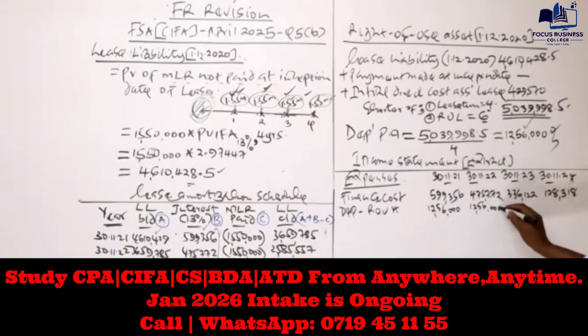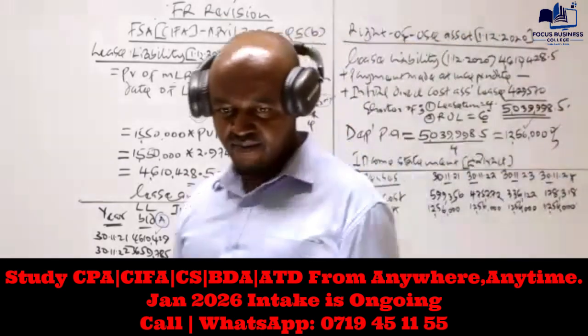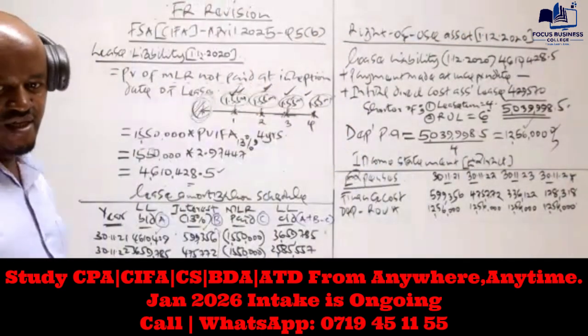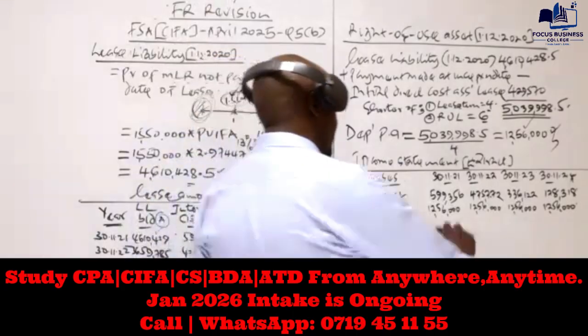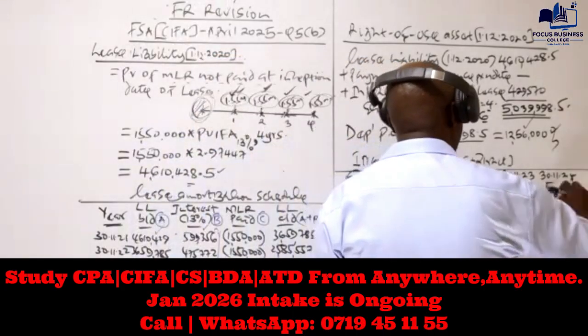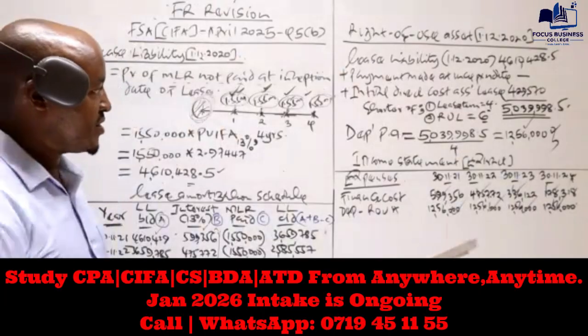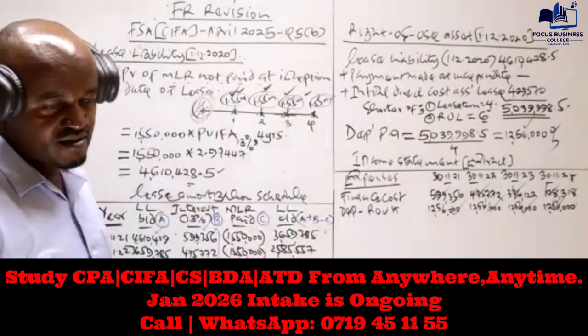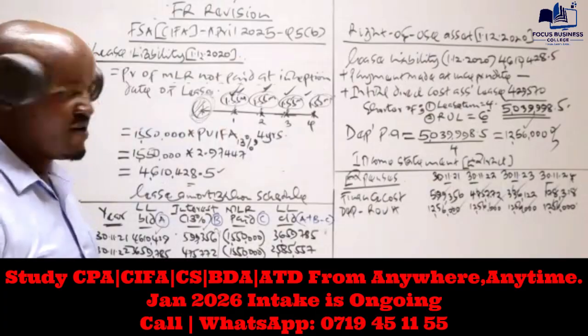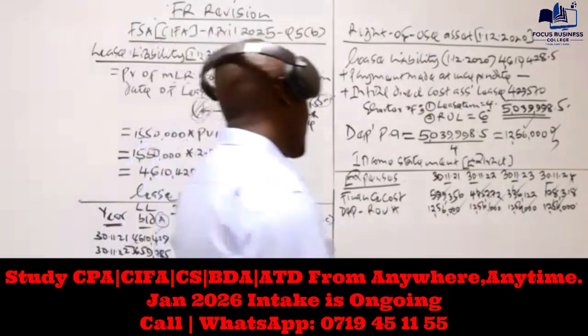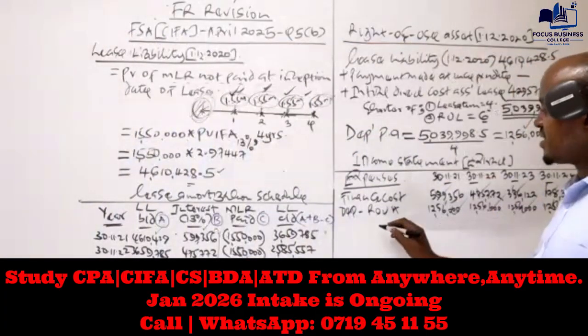1256,000 each year. Yes, so that is what our company was supposed to recognize in the income statement. So these are the values which will be marked. Remember, whatever you have done here, all these are workings. What earns you the marks is what you have here. So you must ensure that you have prepared these financial statement extracts.